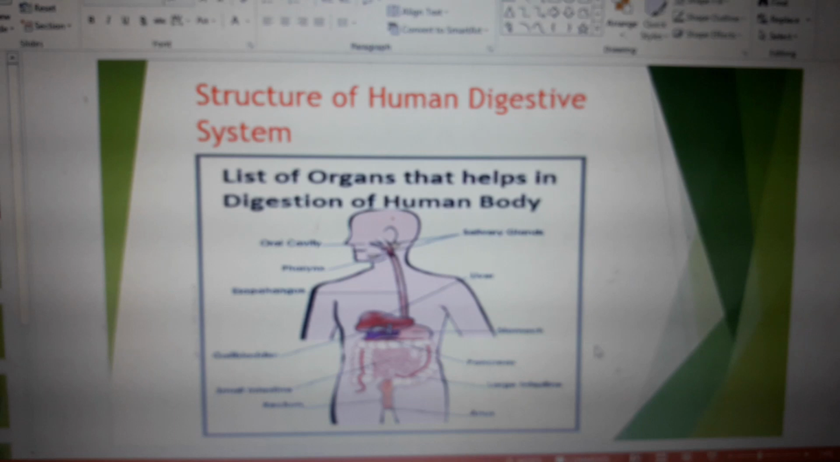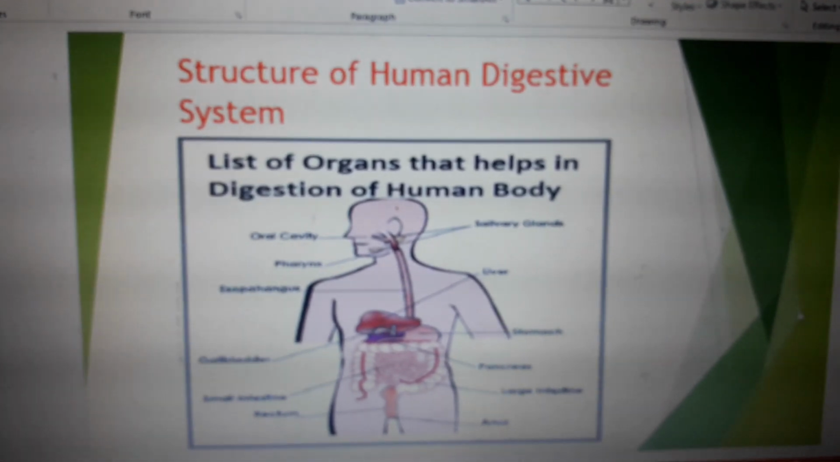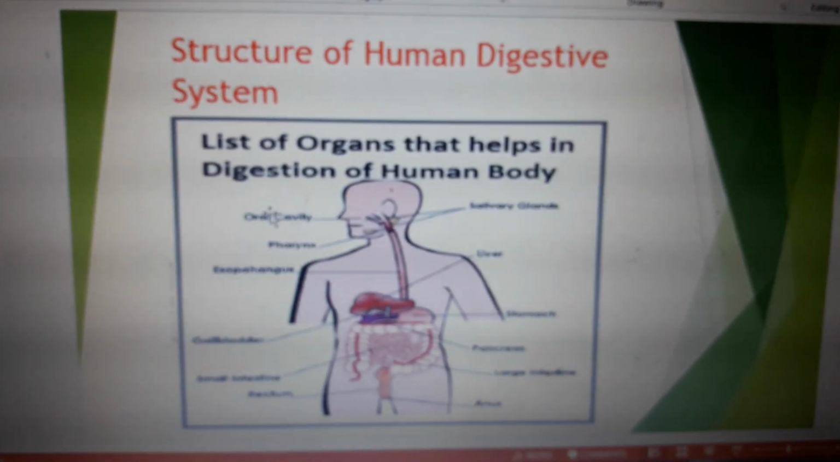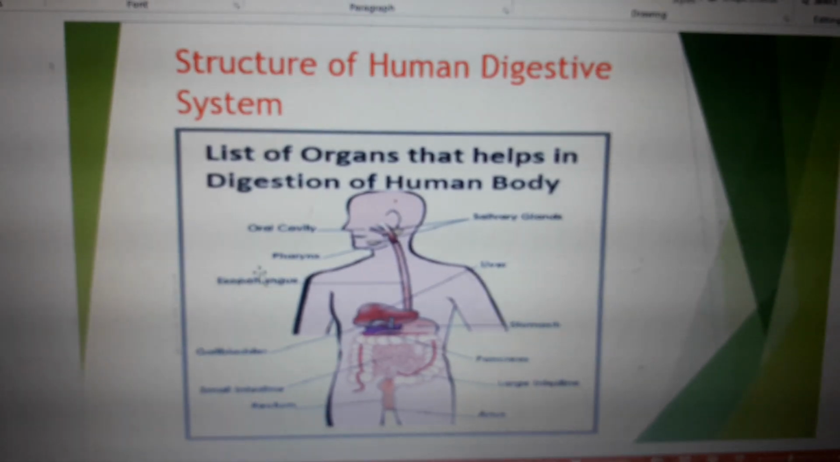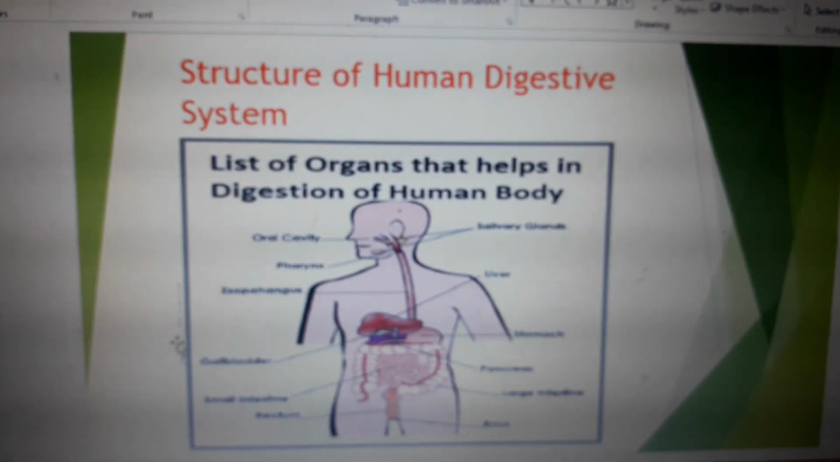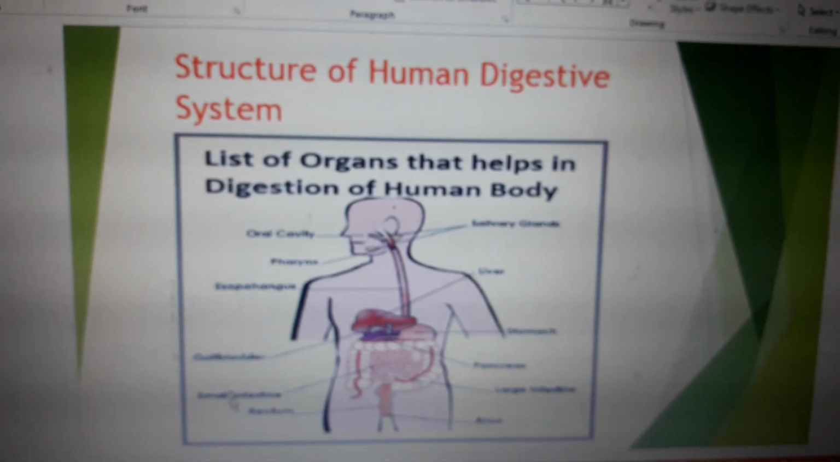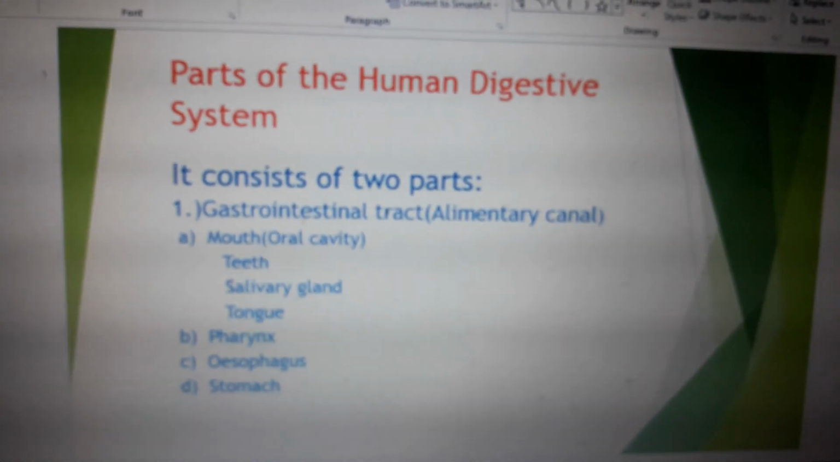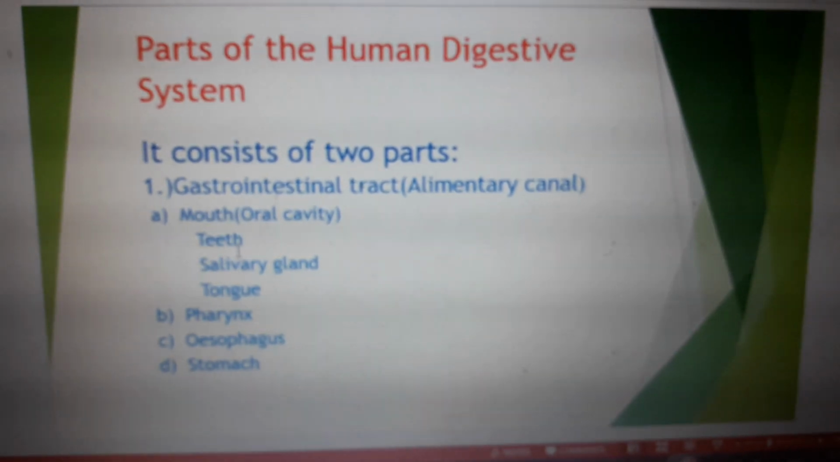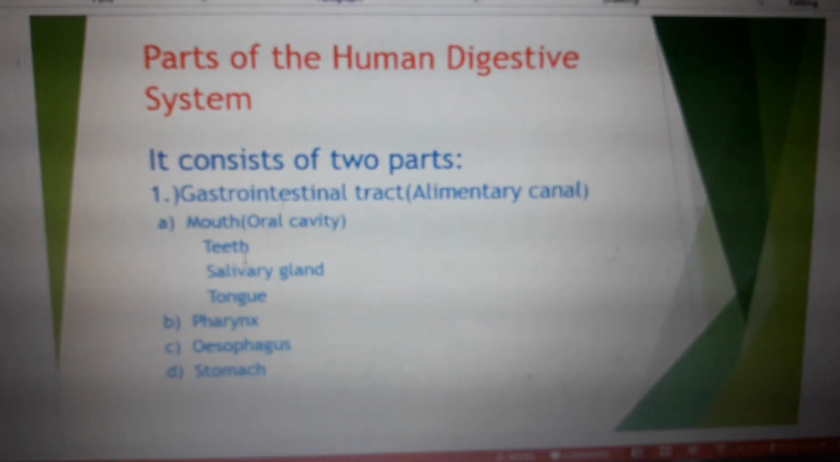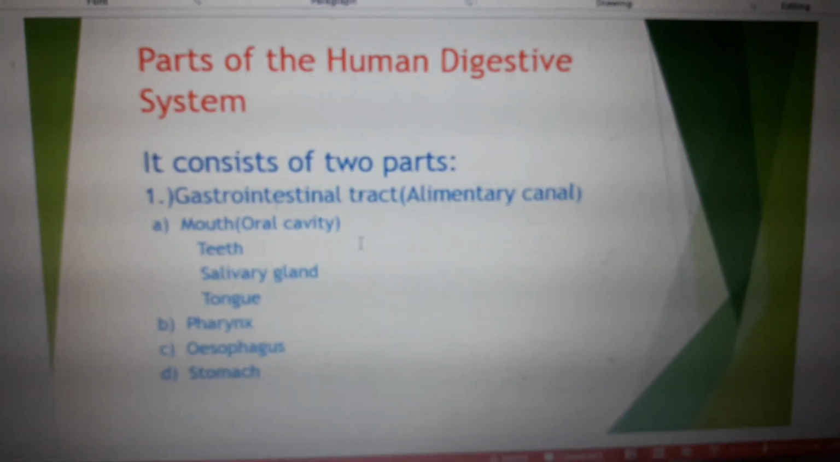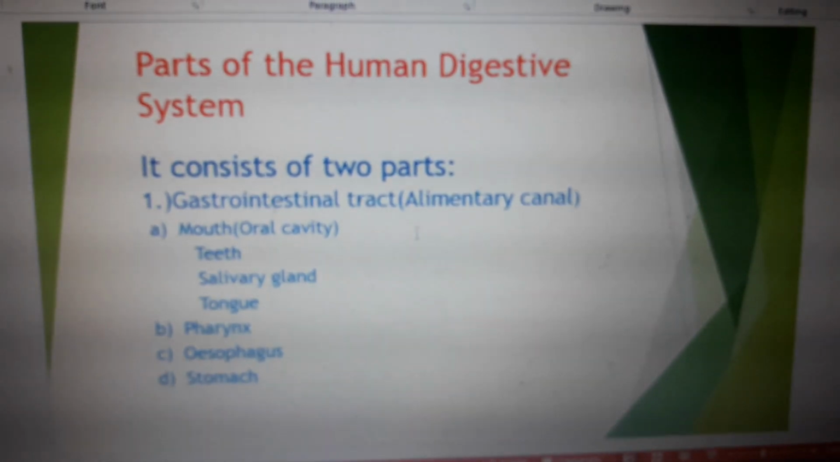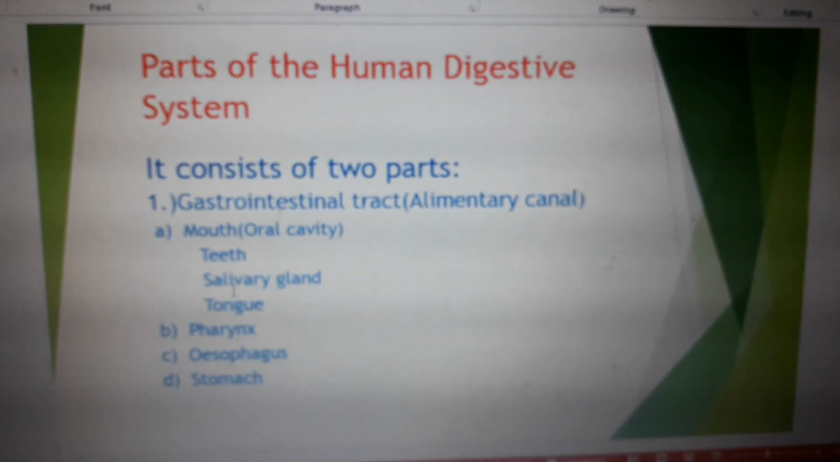This is the structure of a human digestive system. It consists of salivary gland, oral cavity, pharynx, liver, esophagus, stomach, pancreas, small intestine, large intestine, rectum, anus. Basically, this human digestive system consists of two parts: the gastrointestinal tract, also called the alimentary canal, and the second one is the accessory organs. This gastrointestinal tract consists of mouth, teeth.